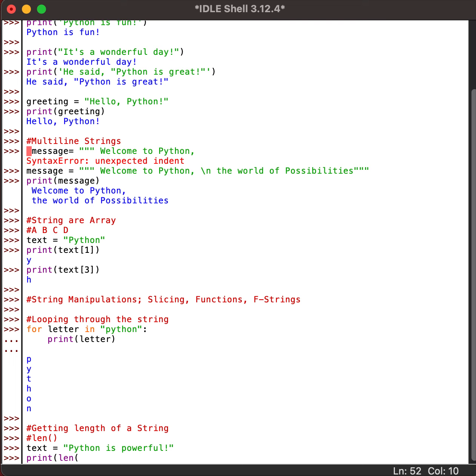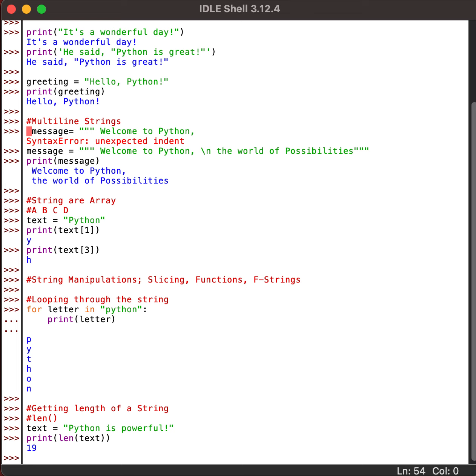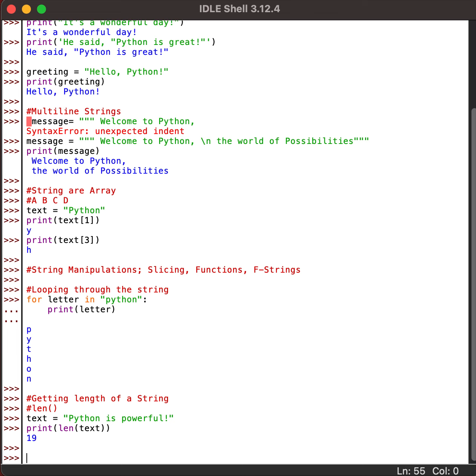I will put len, put in the variable for which we are trying to get the length, and press enter. So this tells us that we have 19 characters over here. It will also include space and exclamation, everything within the double quotes.